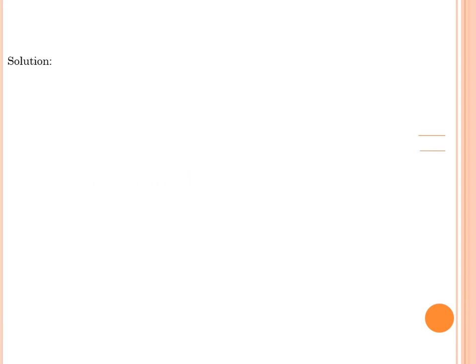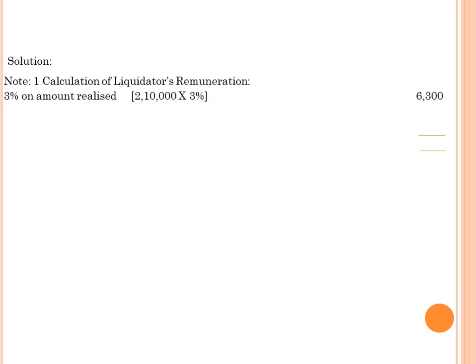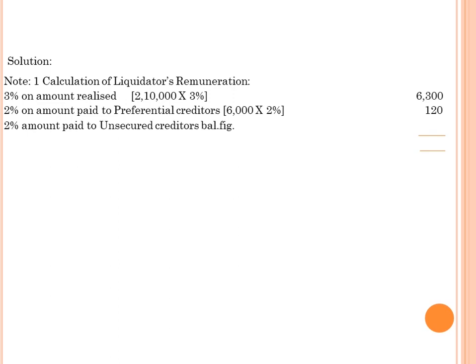In the liquidator's final statement, you always start with the remuneration, the calculation as a working note. Okay. So here note 1, calculation of liquidator remuneration. 3% on amount realized, 2,10,000. So out of assets realized, 3% is 6,300. And 2% on the amount paid to the preferential creditors. The total creditors given 1,50,000. Out of 1,50,000, 6,000 is preferential. Okay, 6,000 into 2% how much? 120.